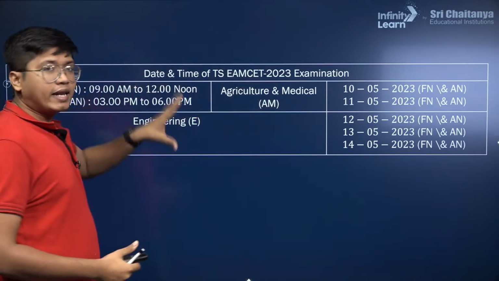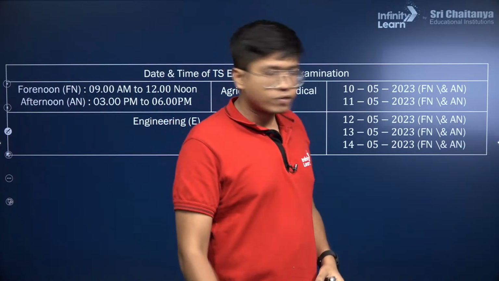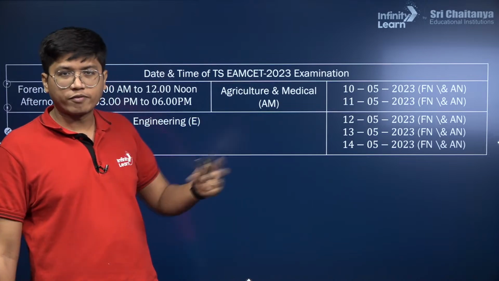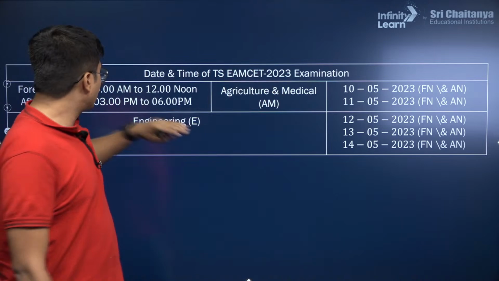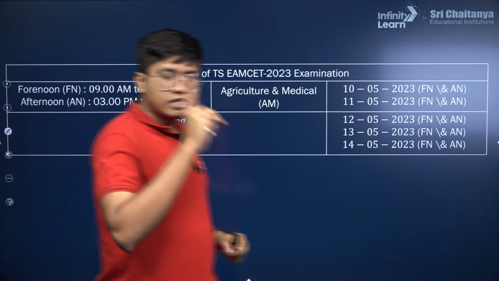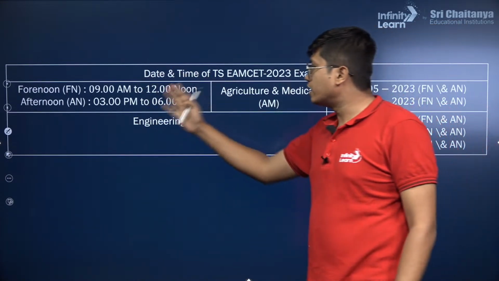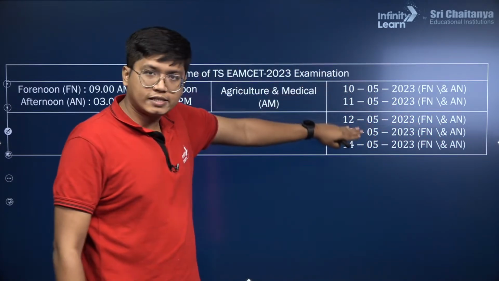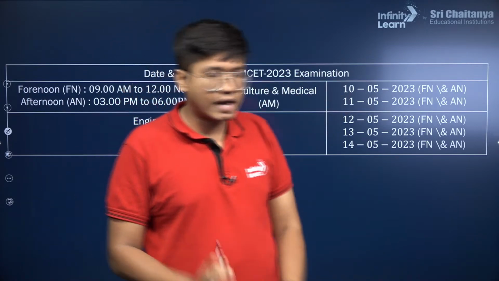Now coming to the main exam itself, EAMCET has two parts. You have the agriculture and medical part, and you have the engineering part, which also includes pharma and all that. In the agriculture and medical part, you have two shifts: forenoon and afternoon. The forenoon shift is from 9 AM to 12 noon, and the afternoon shift is from 3 PM to 6 PM. You have two shifts on all of these days: 10th, 11th, 12th, 13th, 14th.